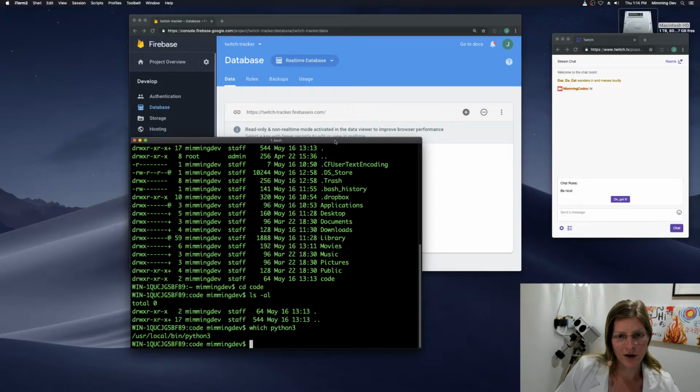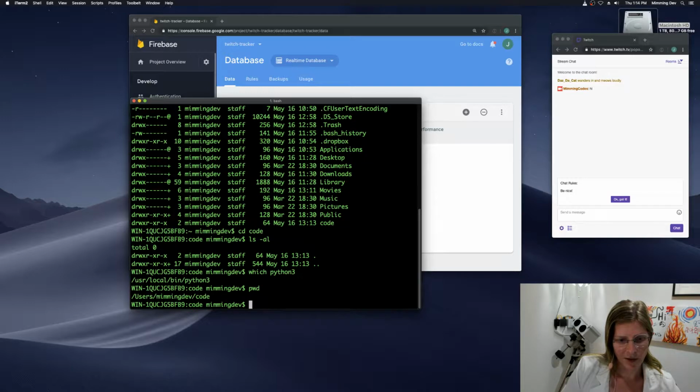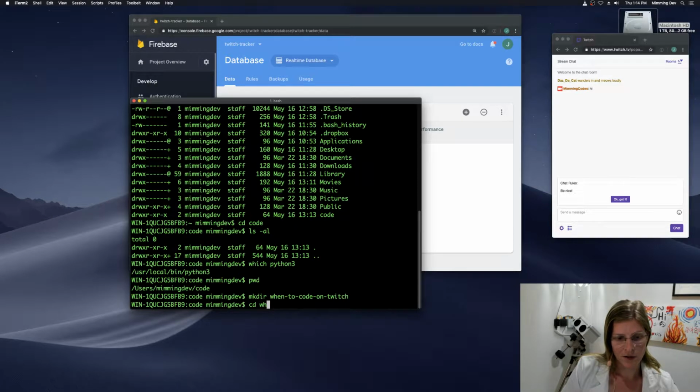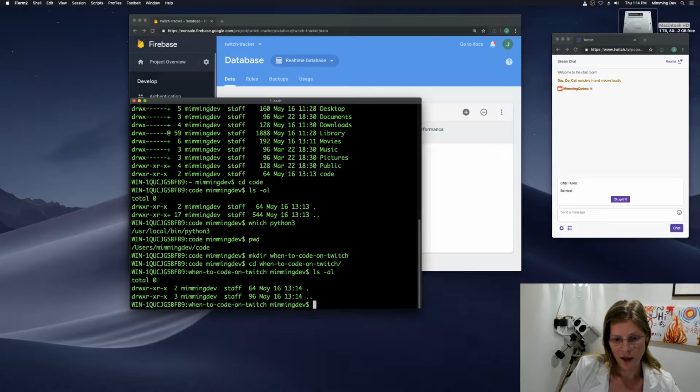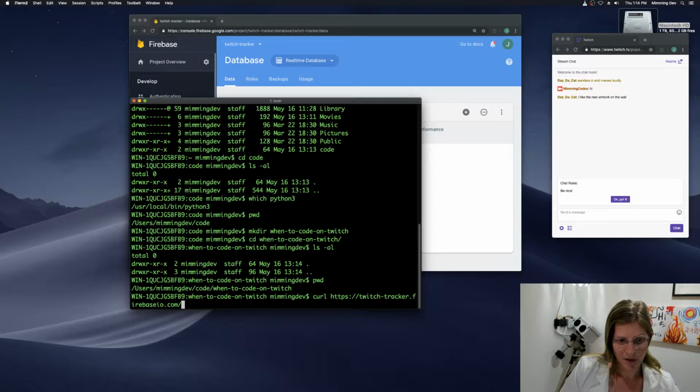Grab this, and we're going to use the REST API, which I think still works. In the code directory, adding .json will trigger the REST API.